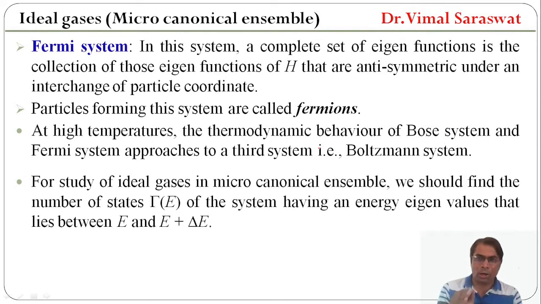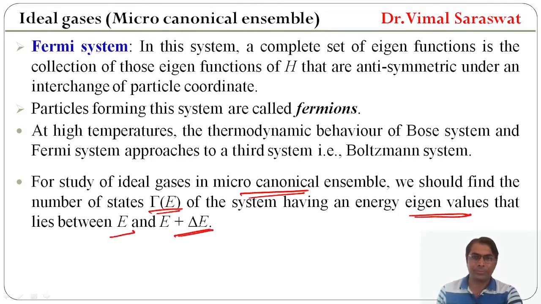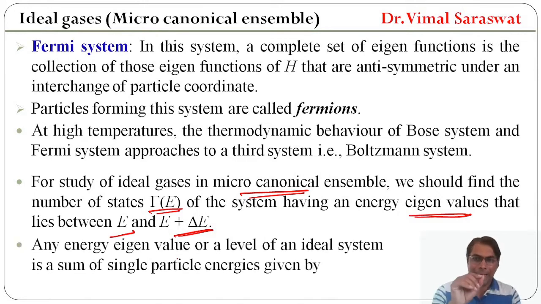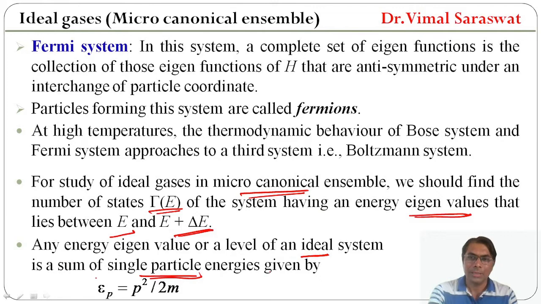For the study of ideal gases in microcanonical ensemble, we should find the number of states gamma(E) of the system having energy eigenvalues that lie in the range E and E plus delta E. Any energy eigenvalue or level of an ideal system is a sum of single particle energies given by E_p equal to p square by 2m.